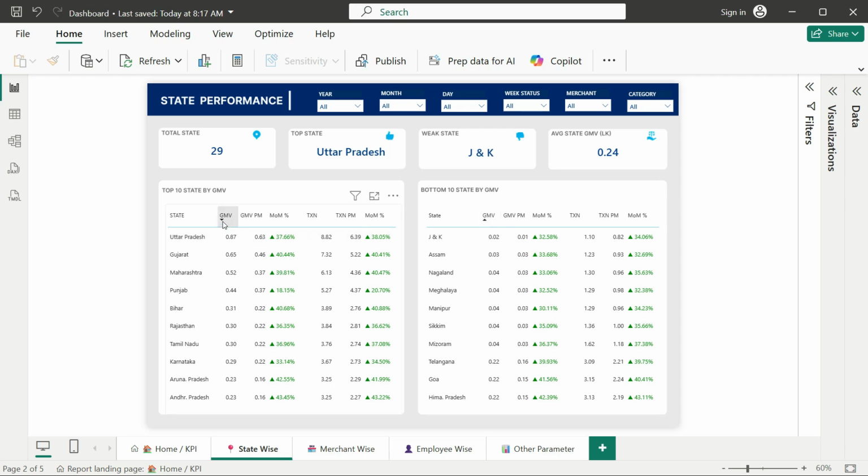You can also see the GMV, previous month GMV, month on month percentage, which shows the growth, transactions, previous month transactions, and month on month growth for transactions. You can select a specific month also. For example, I select the May month, and you can also select a specific merchant here, then weekday, weekend. So you can see like this.